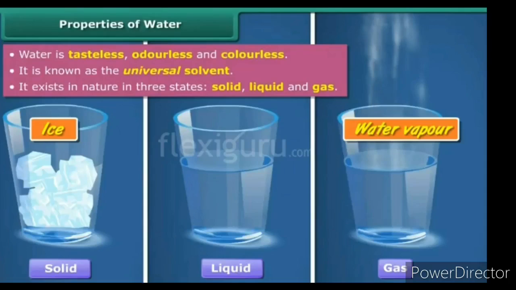Water is found in three forms: ice, water and water vapor. These are called the states of water, which are solid, liquid and gas. In solid form, water is found as ice and snow on high mountains.